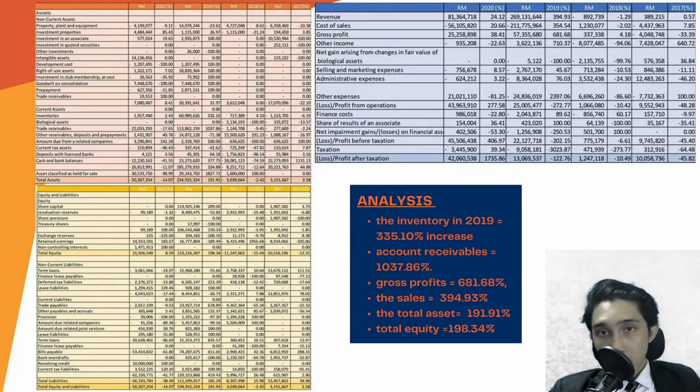Other than that, in 2019, the company's account receivable also increased tremendously, with a value of 1037% from the previous year. The value heavily impacts the company's average collection period by increasing the days from 61 days to 127 days. It also impacts the company's inventory turnover by decreasing the value from 5.9 times in 2018 to 2.84 times in 2019. After analyzing the year-to-year changes, the next finding is the increase in the gross profit of 681%.